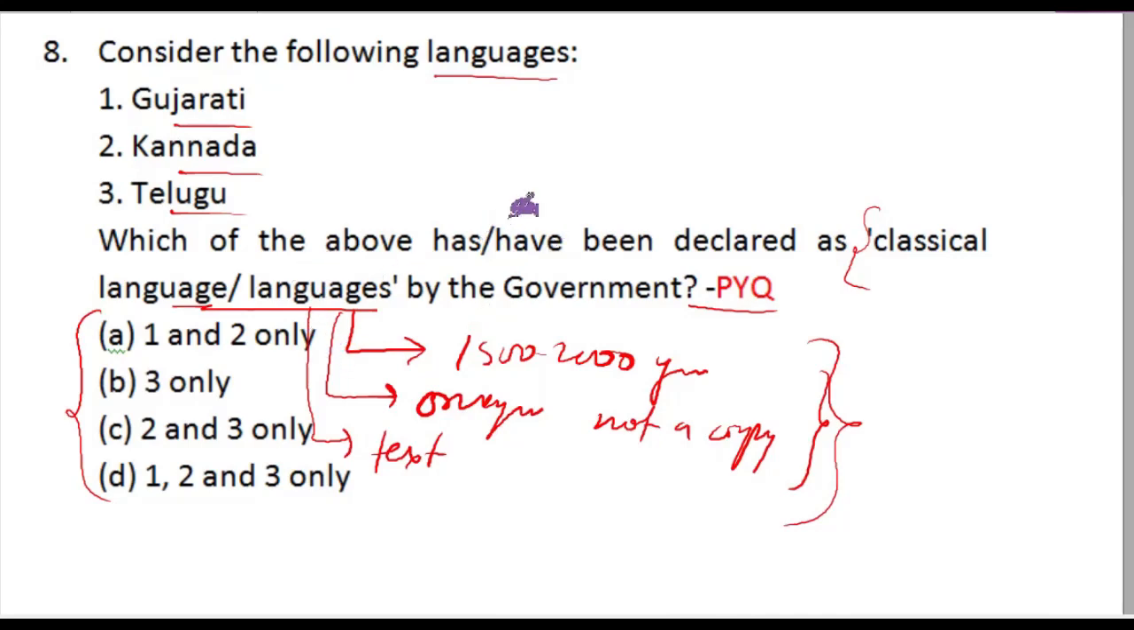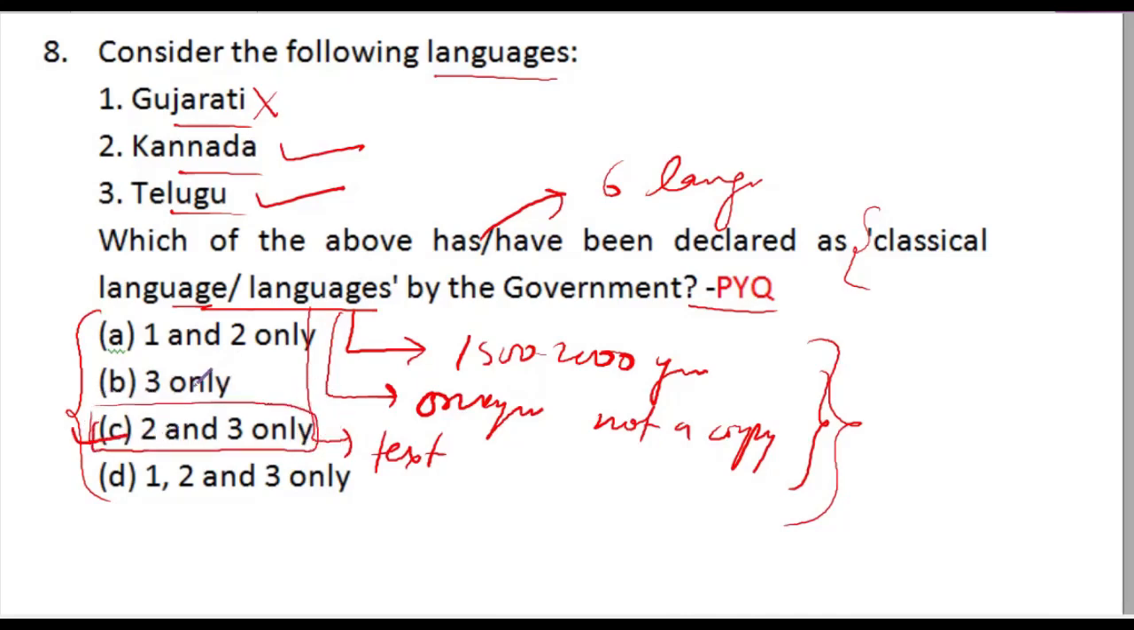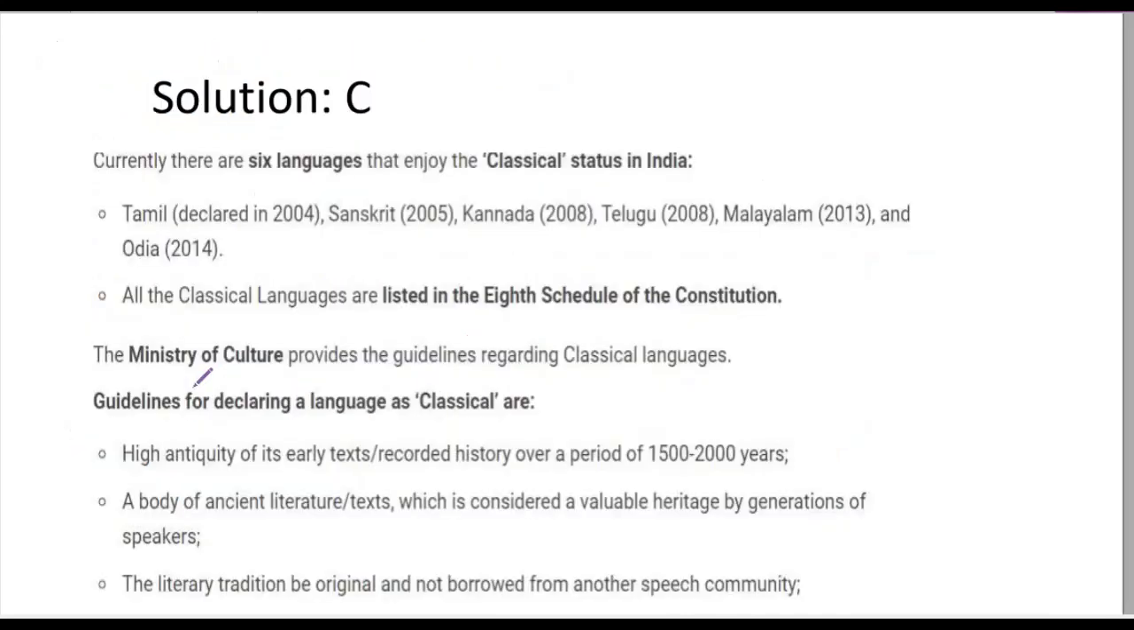So currently total 6 classical languages are identified, and 2 of them are Kannada and Telugu. Gujarati is not a classical language. So your answer is C, that is 2 and 3. The other 4 classical languages are Tamil, Sanskrit, Malayalam and Odia, with Odia being latest recognized as classical language.